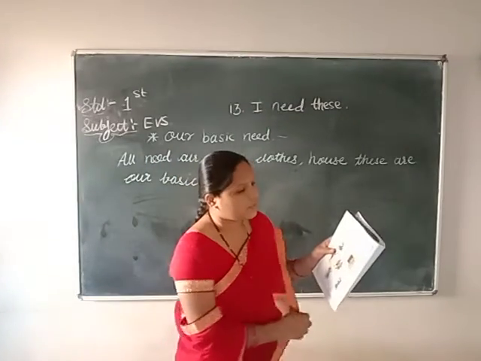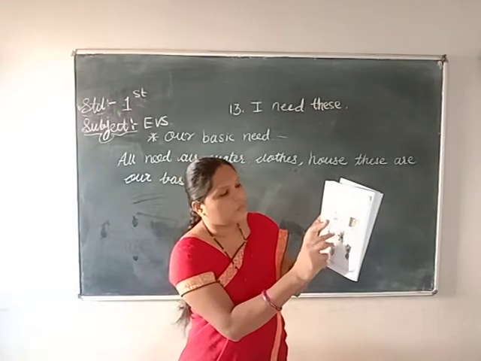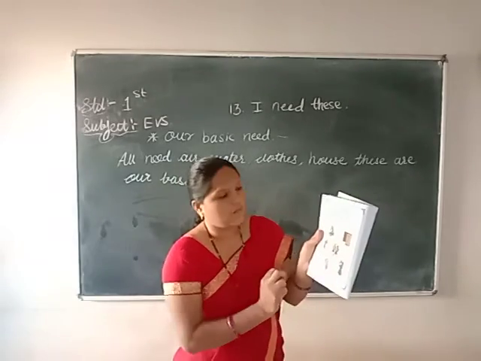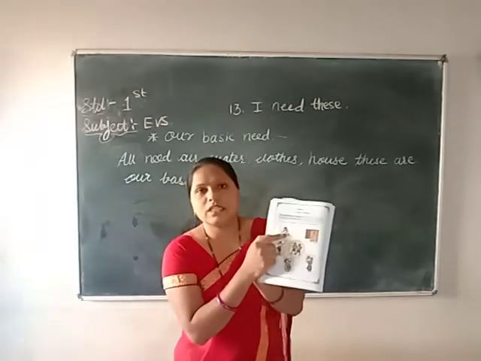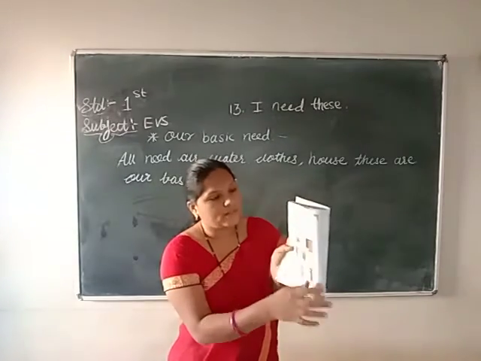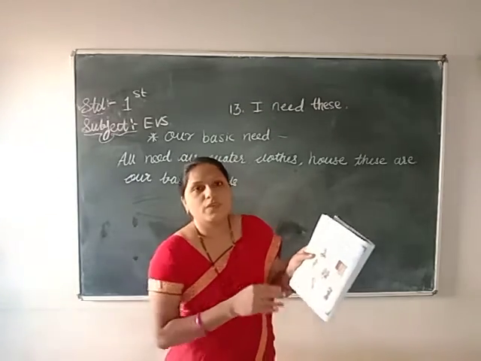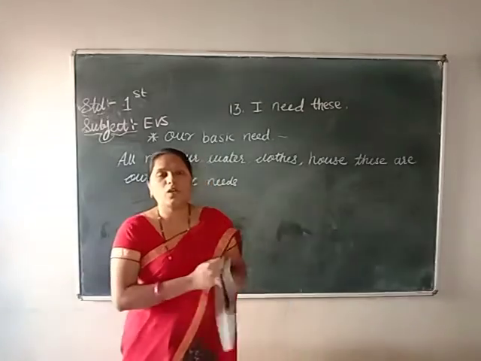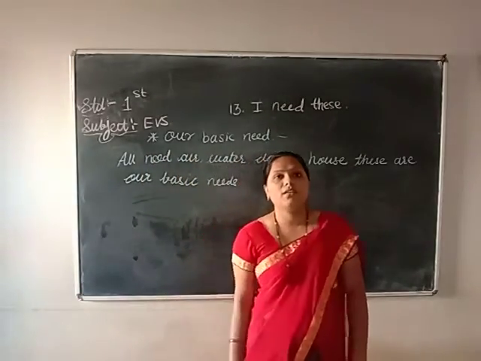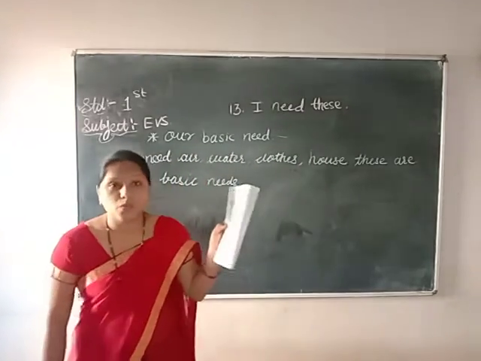Here, what are the children doing in the picture? Here is the picture on page 83. So that girl and boy are here. What are they doing? What are their basic needs? Firstly, she is eating food and drinking water. This is also a basic need, children. In the next picture, that boy is seated in the house. House is a basic need of his. Why? Because house protects us from heat, cold, rain, all these. House will protect us from thieves also.